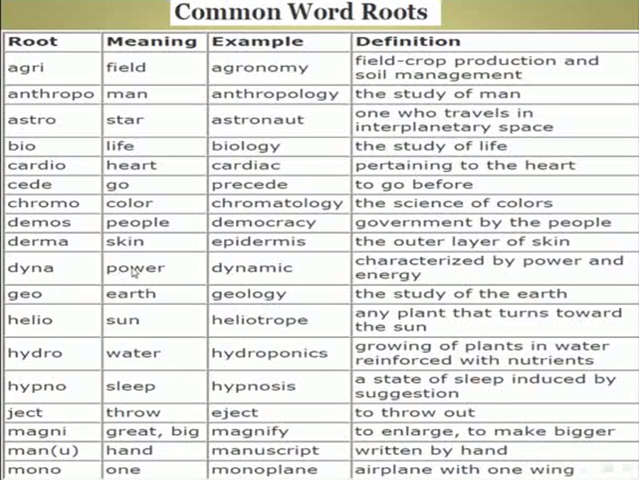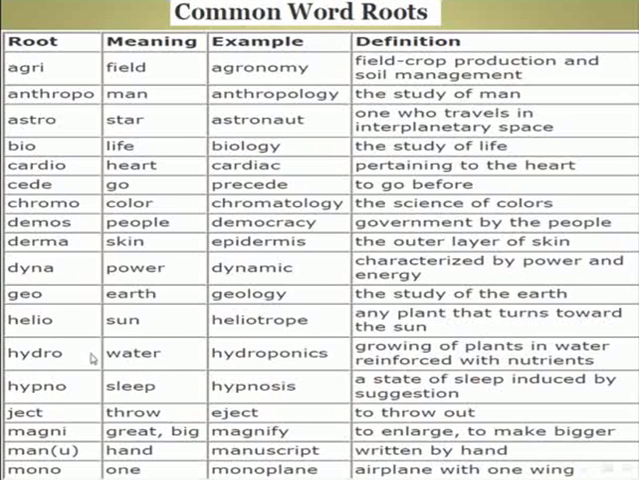Root, dyna, meaning power. Example, dynamic. Definition for dynamic: characterized by power and energy. The root, geo, meaning earth. Example, geology. Definition for geology: the study of the earth. Root, helio, the meaning sun. Example, heliotrope. Definition for heliotrope: any plant that turns toward the sun.